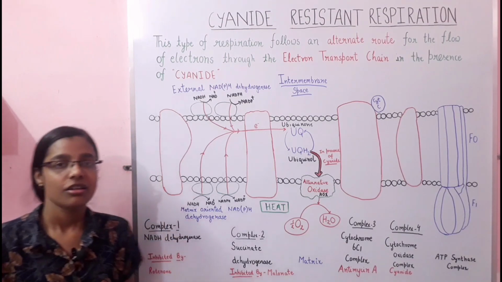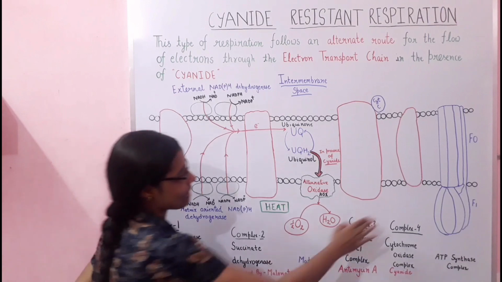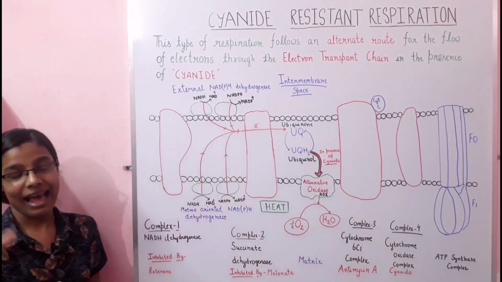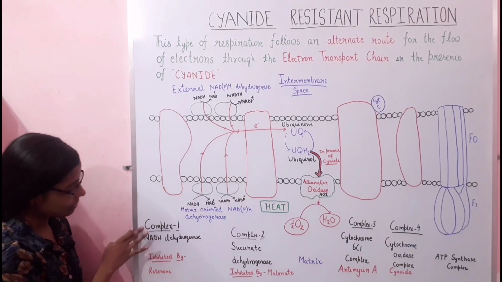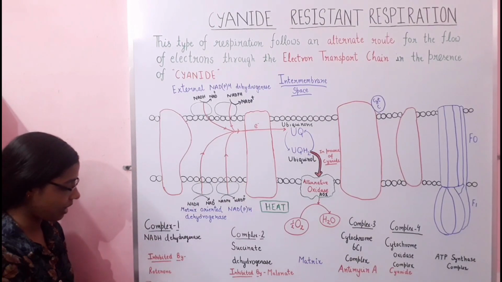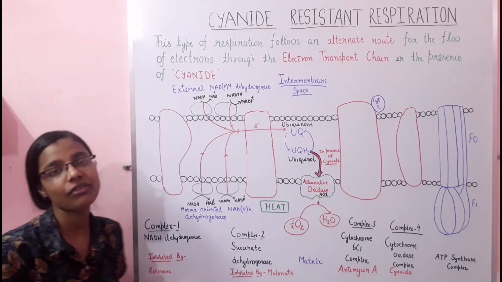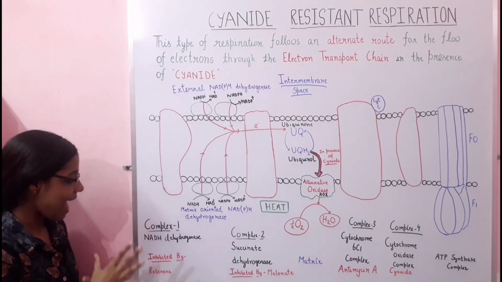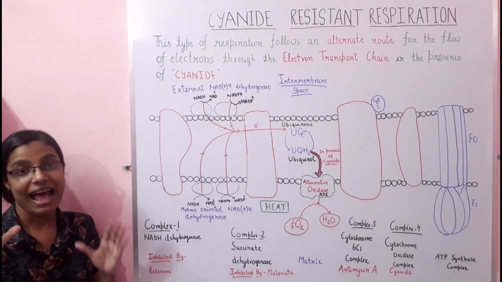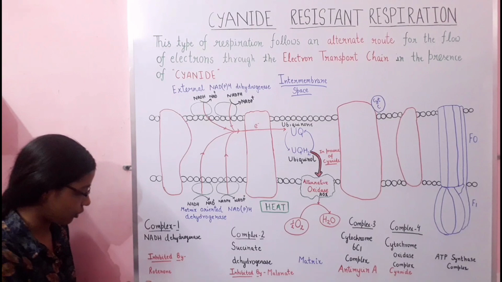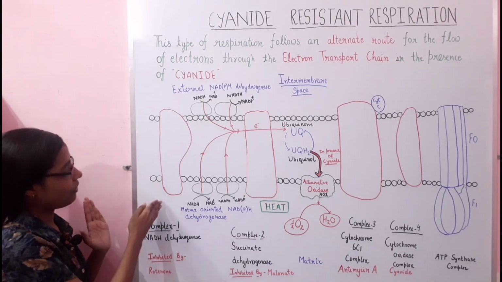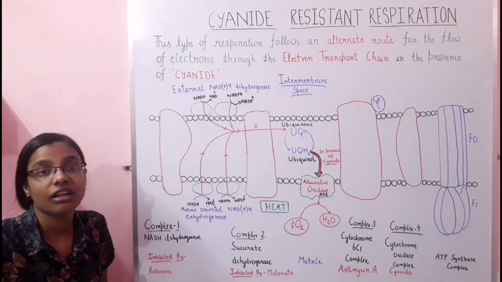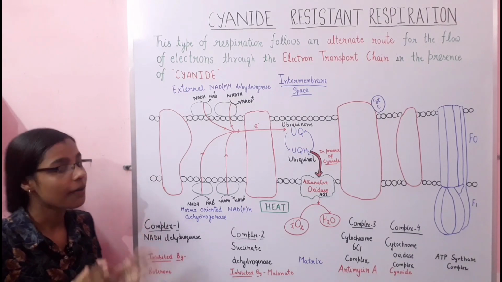Now we are going to discuss a different condition in which two inhibitors are used at the same time. Suppose complex 4 has been blocked by cyanide, and at the same time complex 1 has been blocked by rotenone. Then what will happen in such a situation? In this case, as complex 1 has been blocked by rotenone, it will not accept electrons, or it will not undergo the oxidation of NADH.